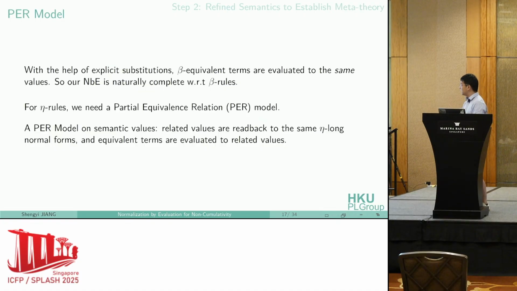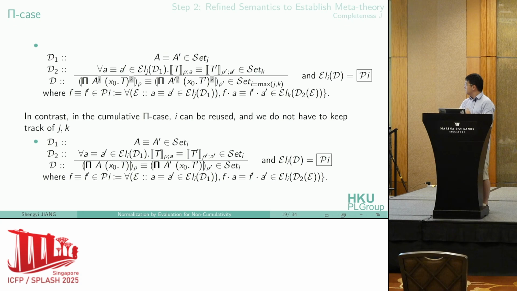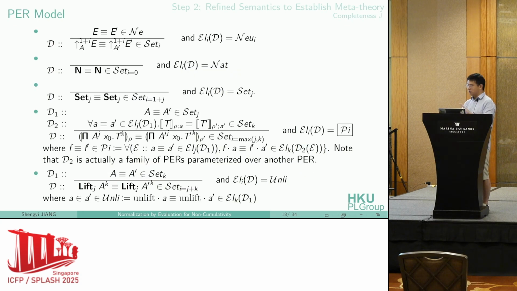For eta rules, we need a partial equivalence relation model, a model on the semantic values, and we need to guarantee that related values are read back to the same eta long normal form, and that equivalent terms are evaluated to related values by this PER. This is an inductively recursively defined PER for our semantic values. We also don't look at the full definition. We need to cover all the types in this PER model, because the inductive definition is inductive on each type constructor, and the elimination form gives another PER relation for values under this type value.